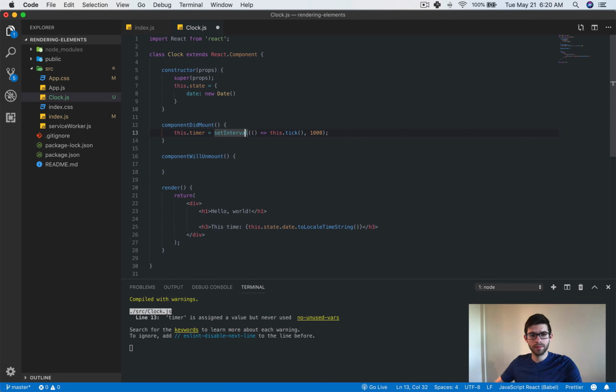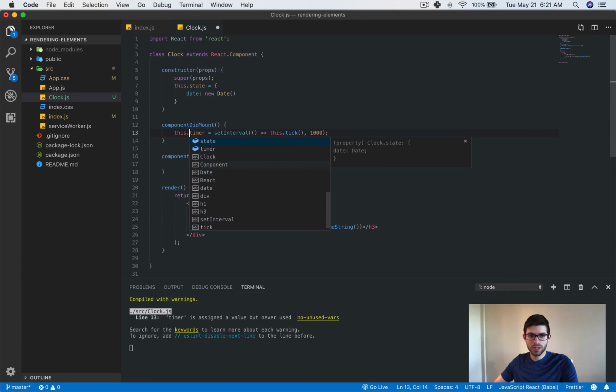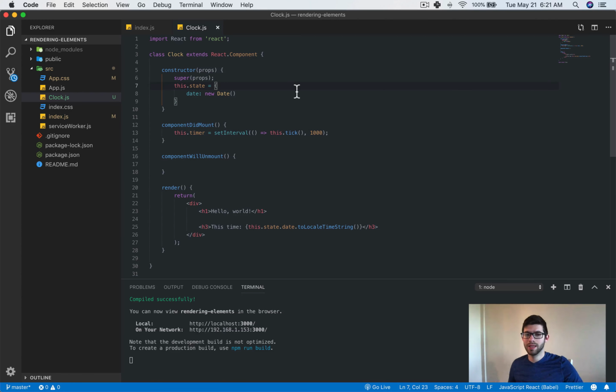So I'm not sure if using let or something like that would work as well. The documentation used this, and I guess it's adding it to the class. I think this has to do with how the this keyword works. So I think this just adds it to the class versus let, which maybe just makes it a general thing. I'm not totally sure, but I'll have to do more research and get back on that one.